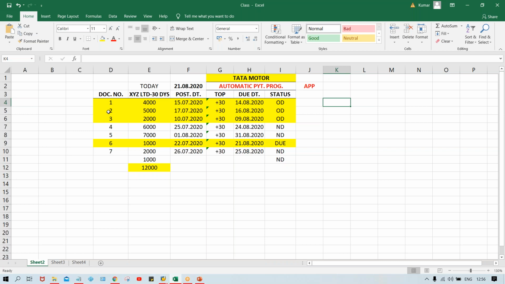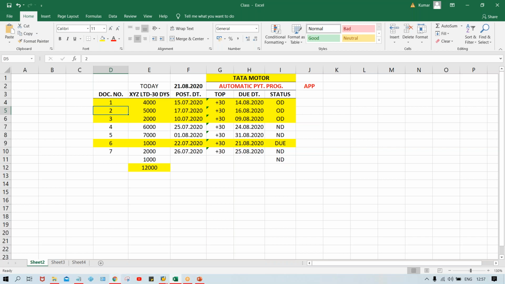But I want to exclude this invoice number second, because let's suppose some dispute is there with the vendor. Invoice got posted, but as per us, the price is not correct, or whatever amount we have received is incorrect, or some dispute is there. So in that case, we want to release the payment for 1, 3 and 6, but second we don't want to release the payment.